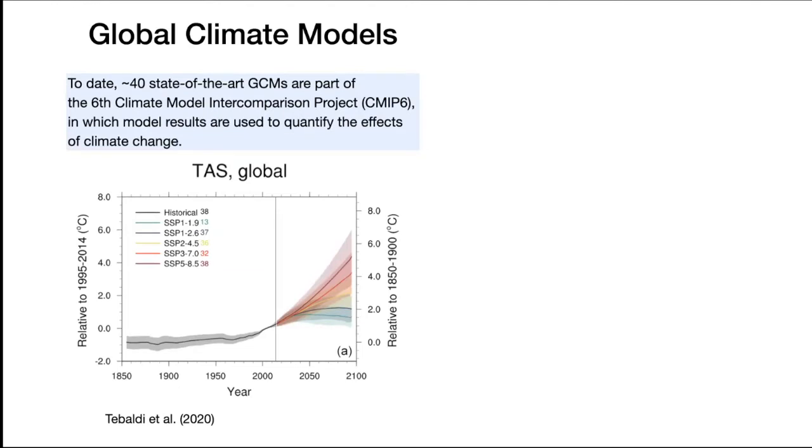What you're looking at here, the lower left, is a time series of the global temperature average throughout the globe, from 1850 to the end of the century. The black line here is called the historical run of the model. So it's been tested and verified with the observations, and the 5 lines with different colors project different climate scenarios in the future.